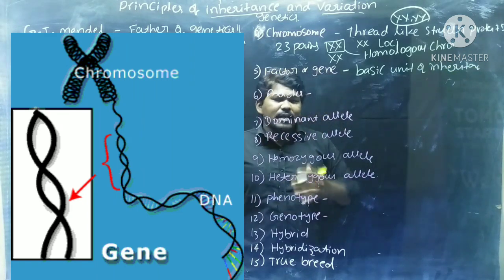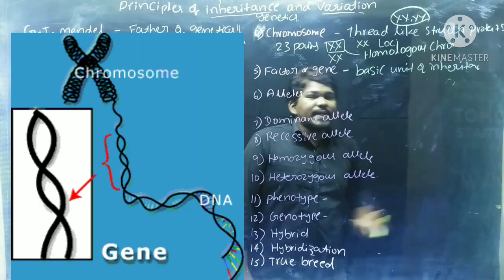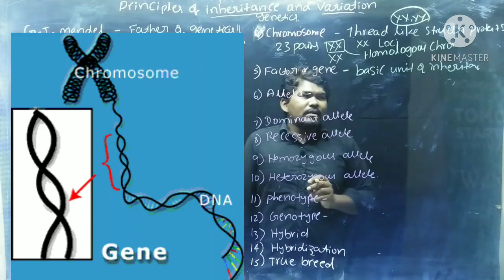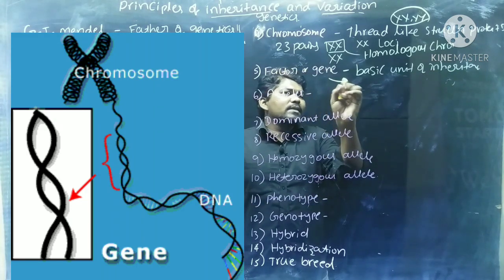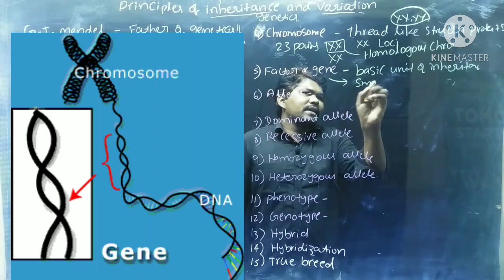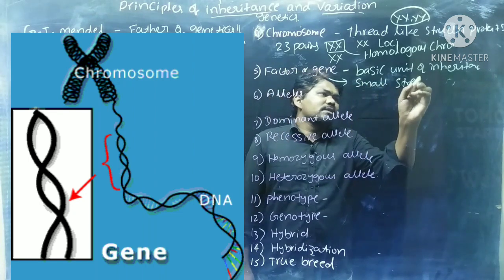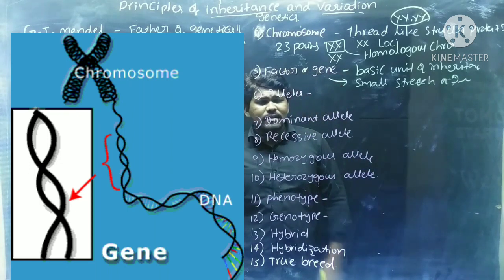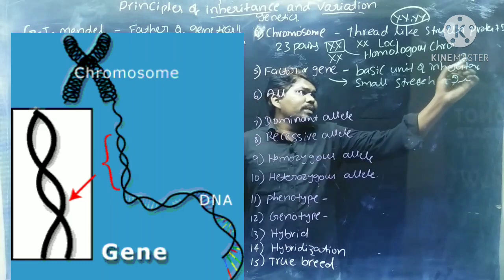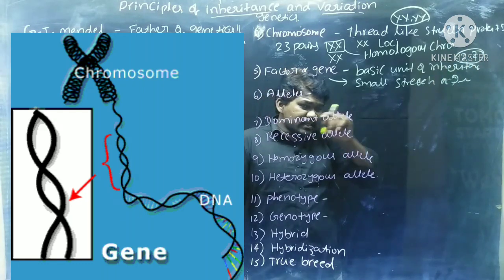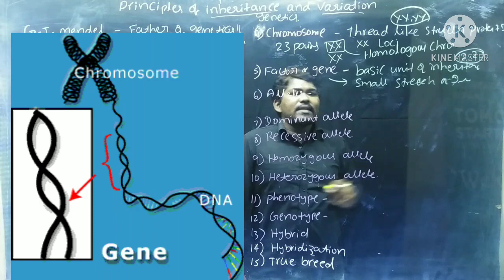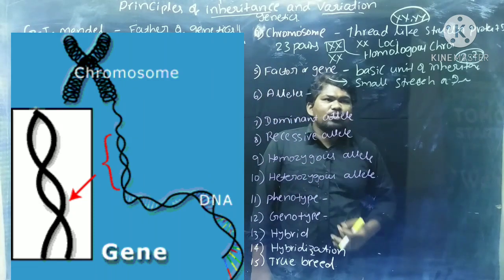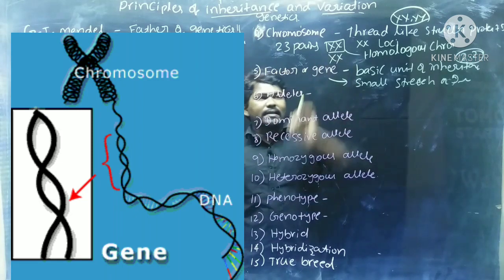Because of the factor or gene only, we can see the transfer of every character from one generation to another generation. Hence, we can say that it is the basic unit of inheritance. Apart from that, we can also call a gene a small stretch of DNA. Eukaryotes like human beings contain approximately 2.2 meters of DNA. On the DNA, the small segments are called genes. Those help in the transfer of characters from one generation to another generation. That is about the factor or gene.